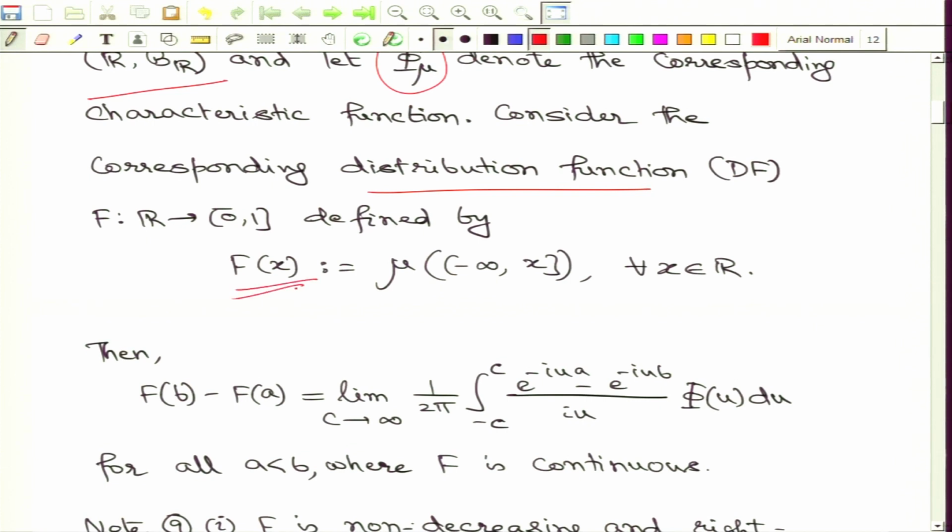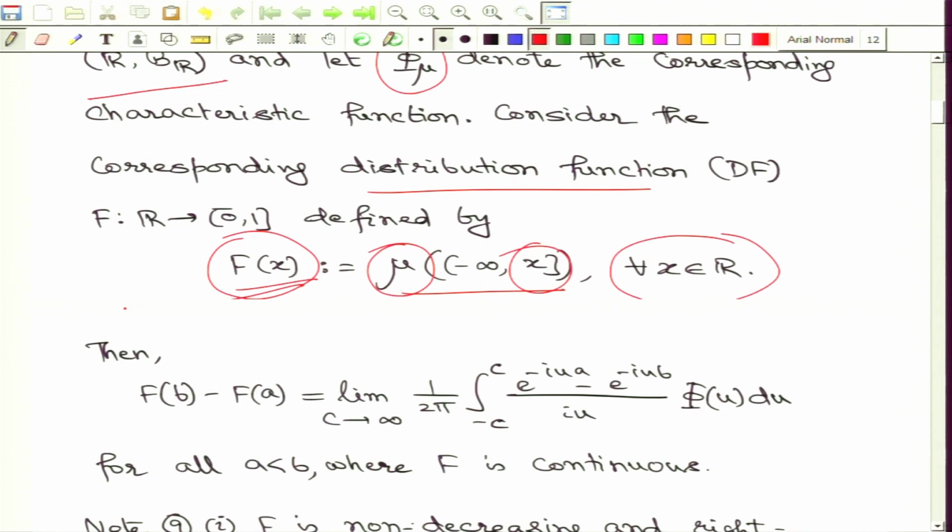This distribution function is defined in this way: for all real numbers x, I look at the interval minus infinity to closed x and look at the size associated by the measure mu. This number is between 0 and 1 as mu is a probability measure, and that is taken as the value of the function at the point x. This is the distribution function corresponding to the underlying measure.